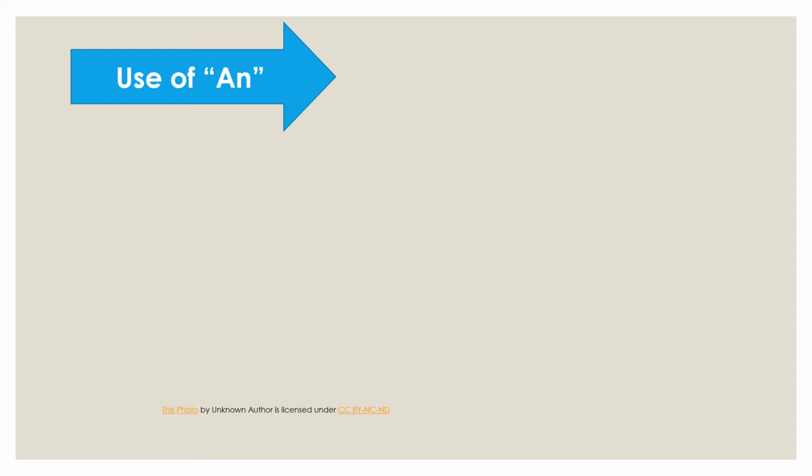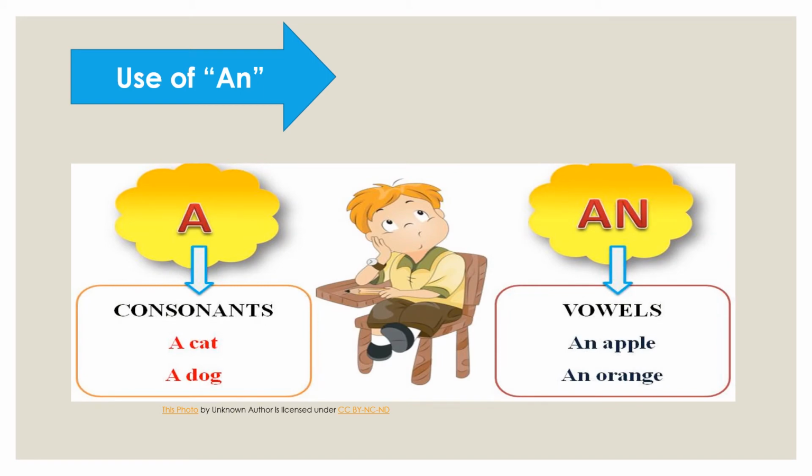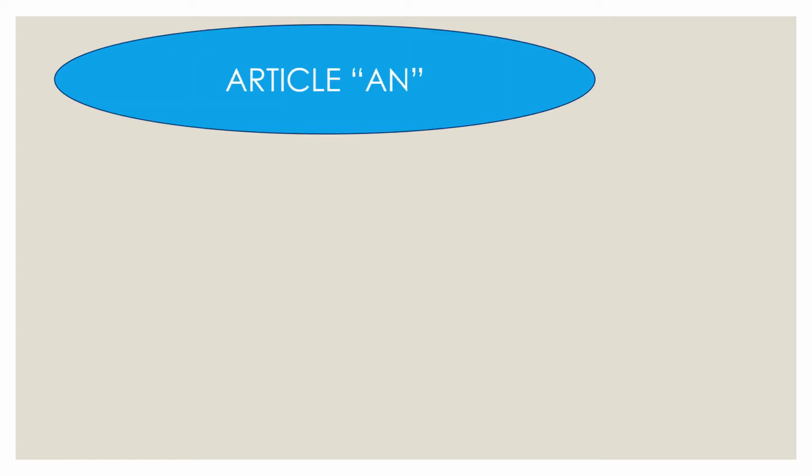Now see the use of indefinite article an. As we all know, a is used before the nouns the first letter of which starts with a consonant, and an is used before the nouns the first letter of which begins with a vowel. So that is the difference between the two.